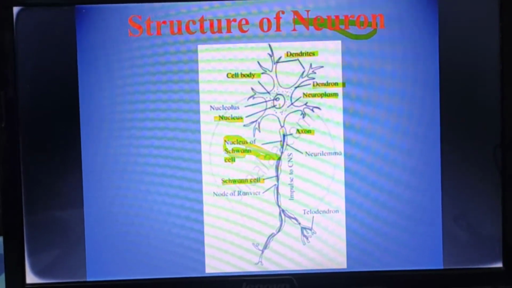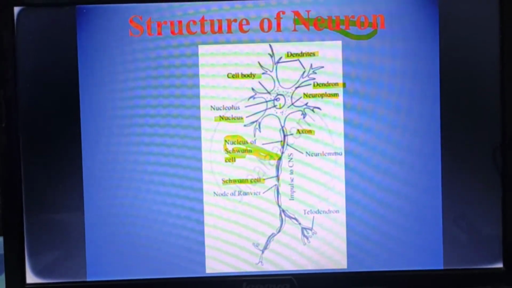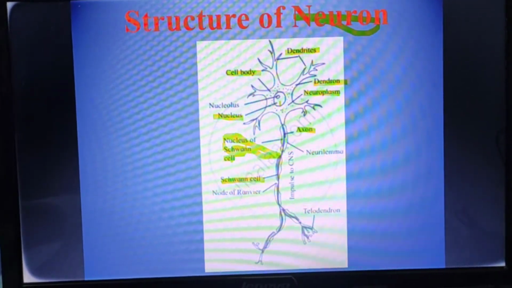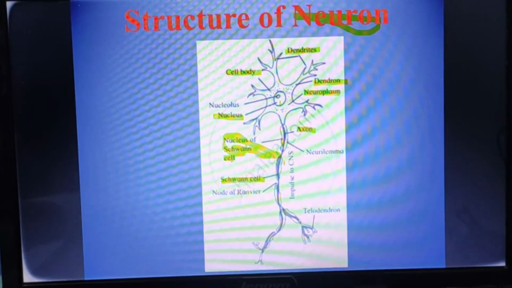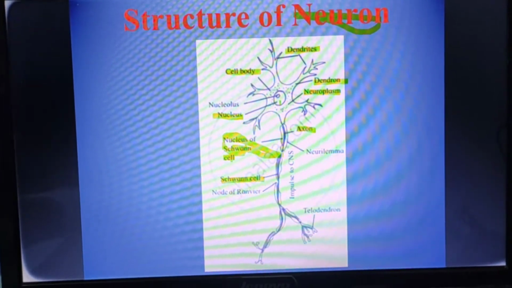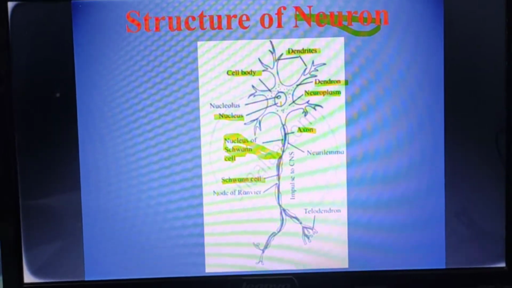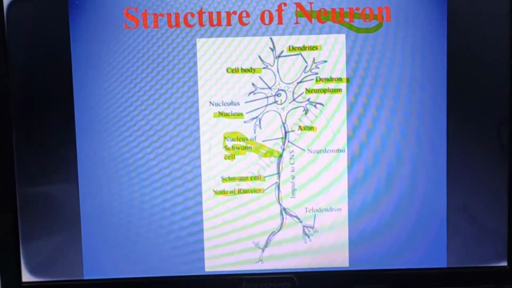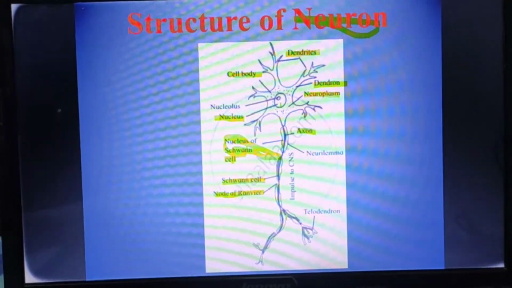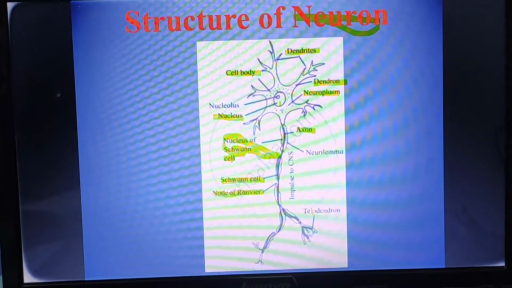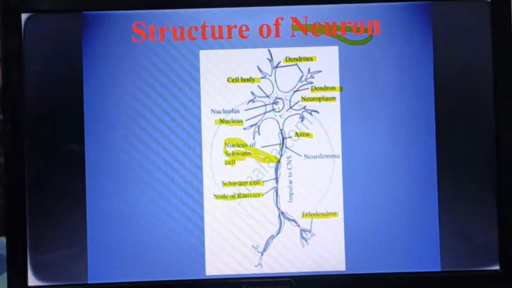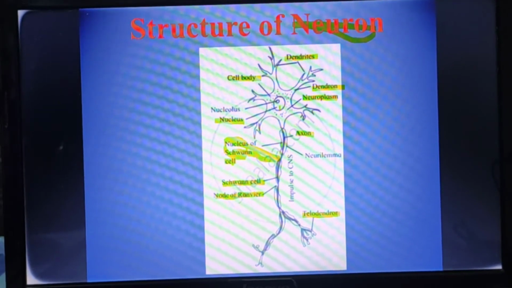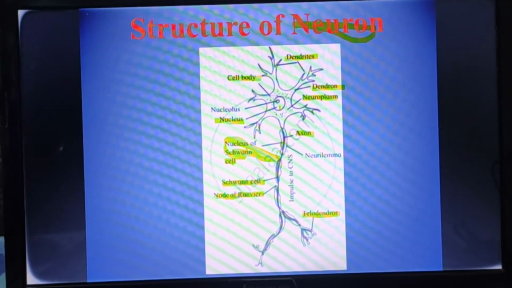At the intervals of the axon, that means you can see there is a cylindrical structure, that is an axon. In between two axons there is some space present, and this space is called a node of Ranvier. And at the end you can see there is a telodendron. What is the telodendron? The end part of an axon is called a telodendron.